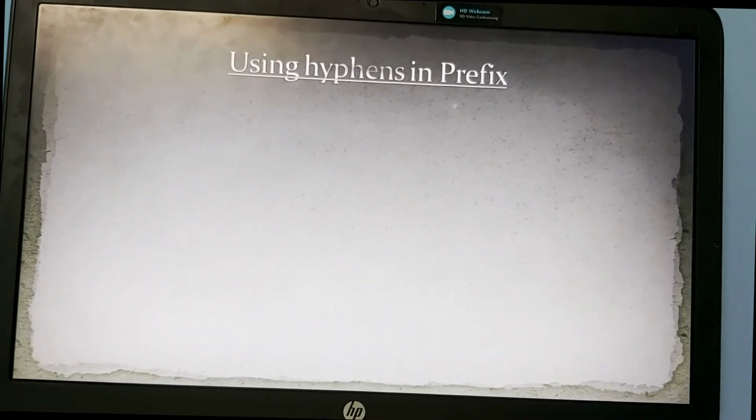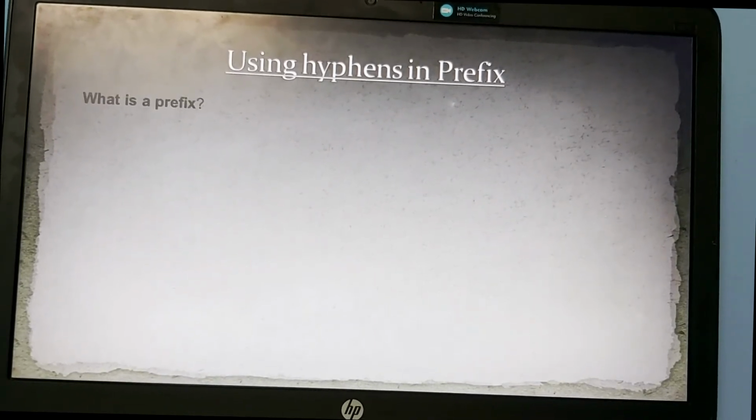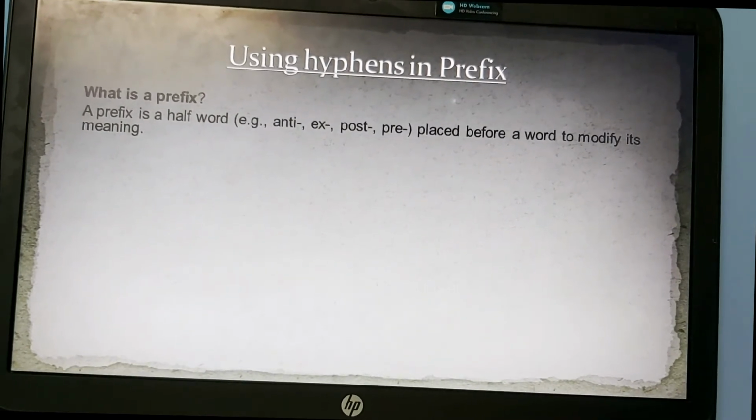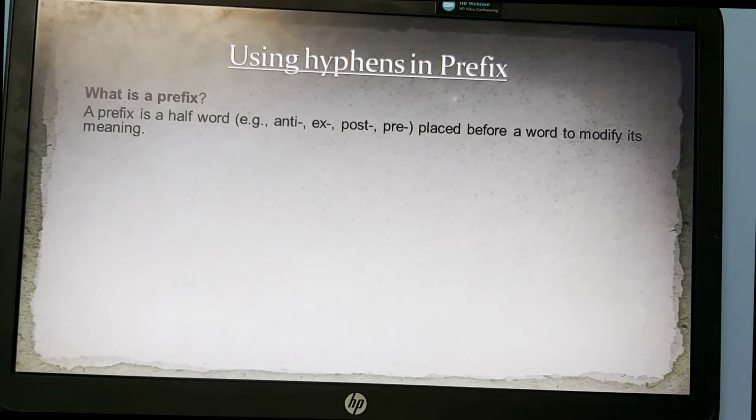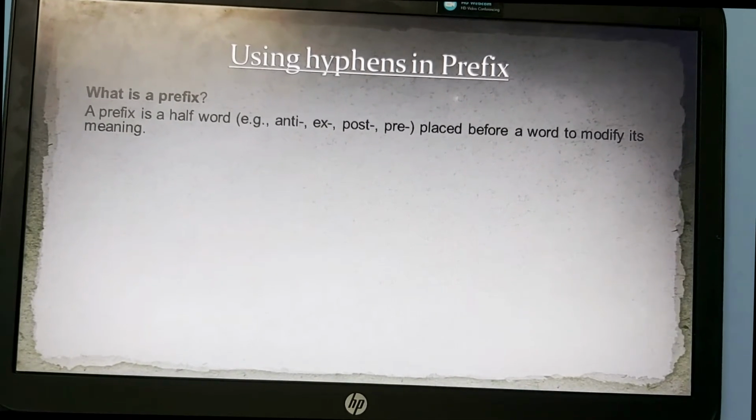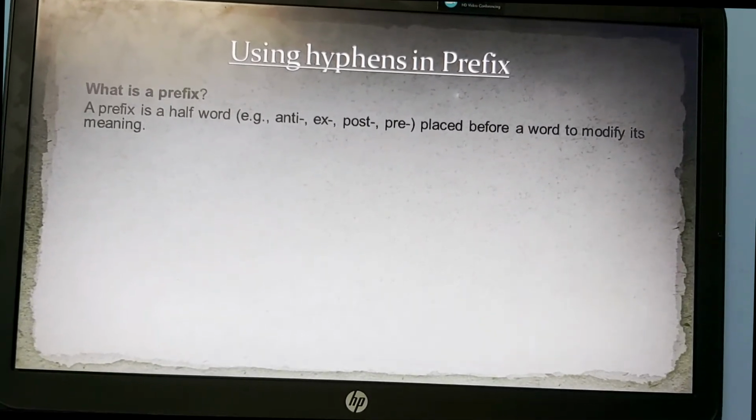Okay, next we have the use of hyphens in prefixes. So let's start. What is a prefix? A prefix is a half word like anti, ex, post, etc. placed before a word to modify its meaning. If a prefix is added to a word, it expresses the meaning more clearly.